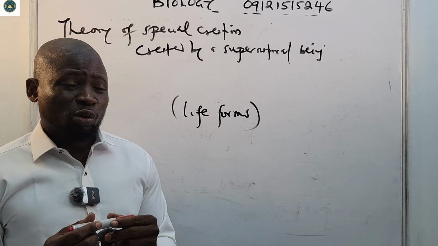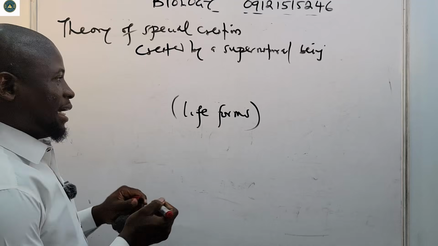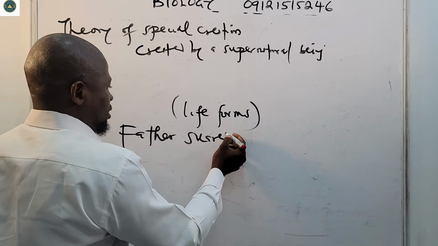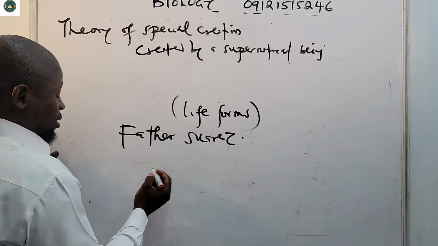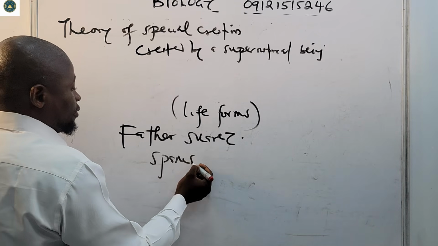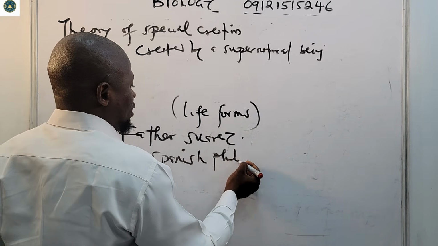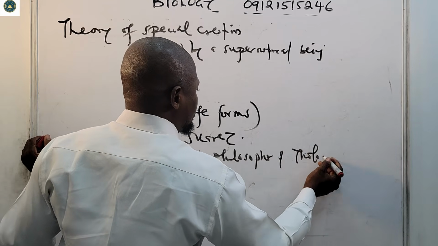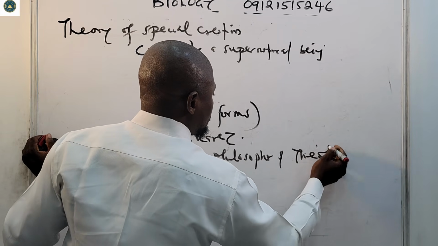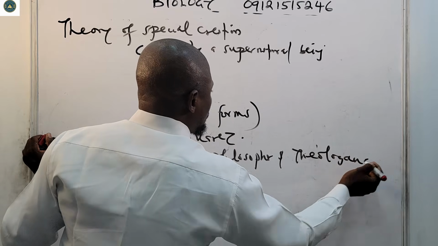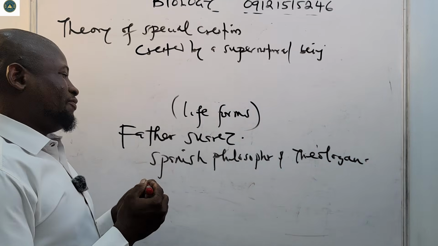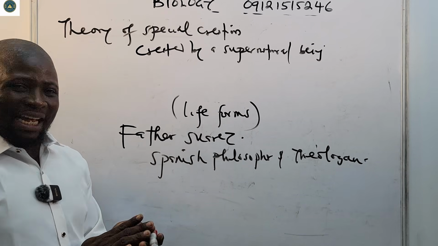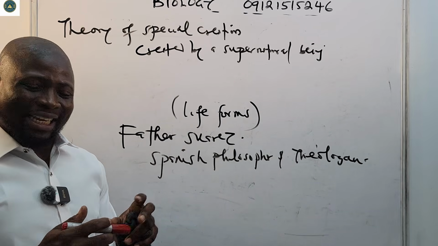The theory was widely supported by a man called Father Suarez. Father Suarez was a Spanish philosopher and theologian. He was a major proponent of this theory.